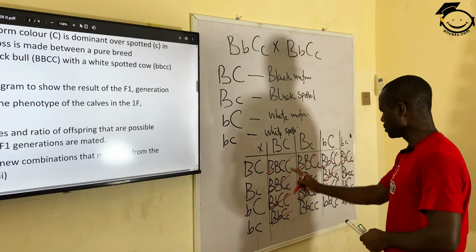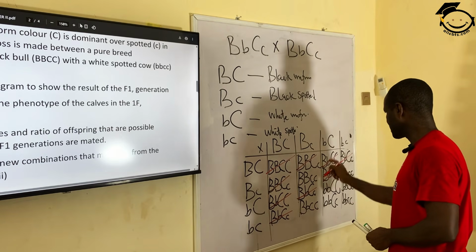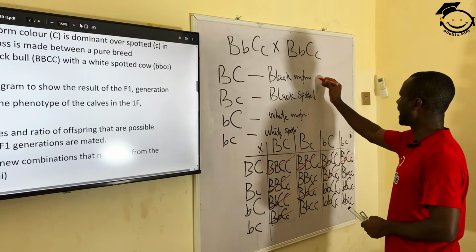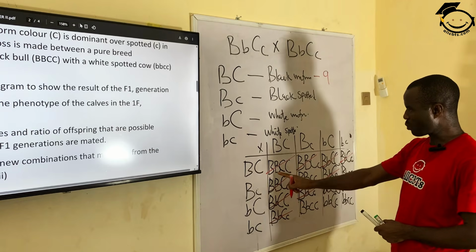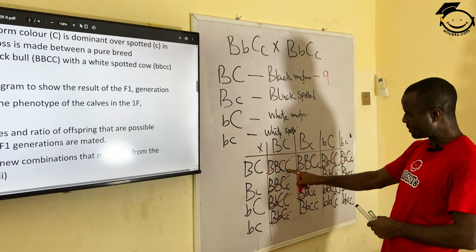That's all. So 1, 2, 3, 4, 5, 6, 7, 8, 9. All 9 here are black and uniform. You can see at least one capital B and one capital C.